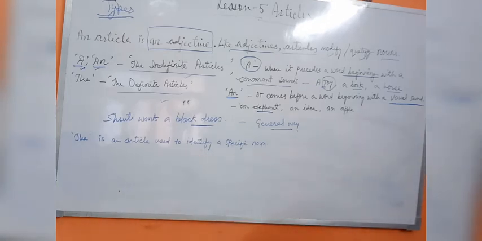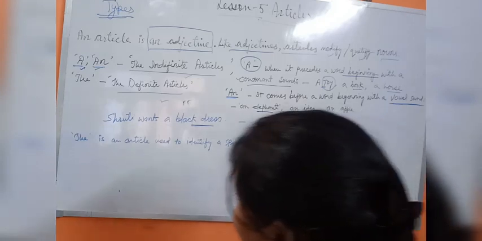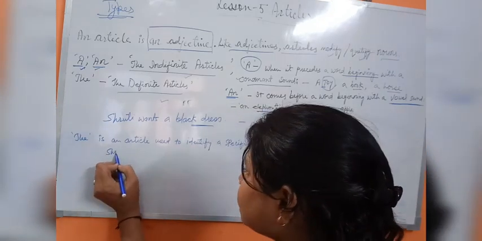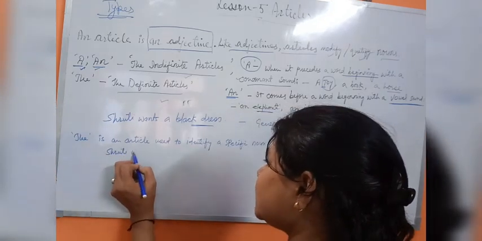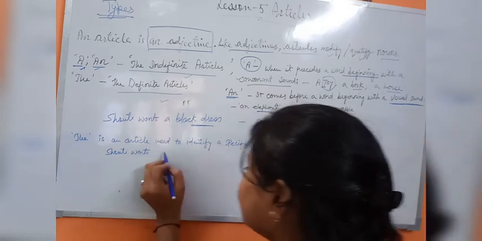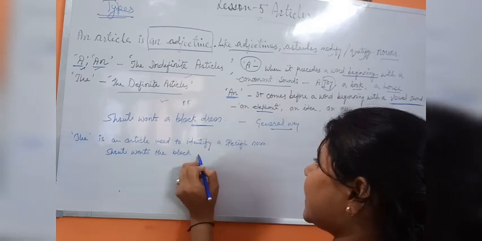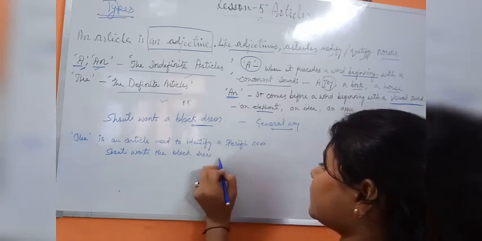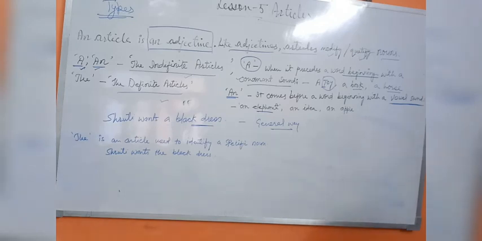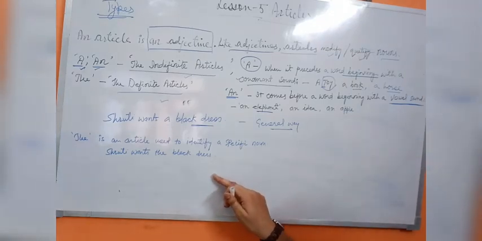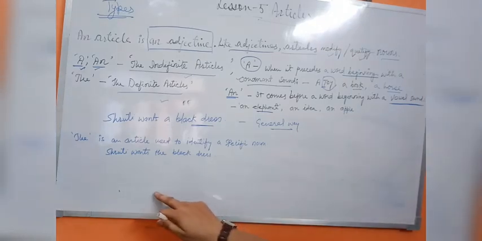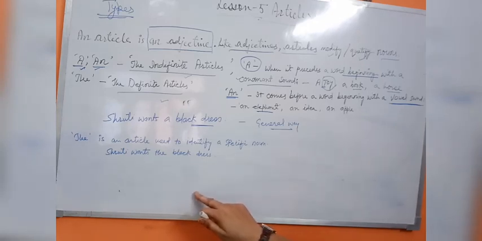Suppose I take the same example which I have written here. I will write: Shruti wants the black dress. If I write "Shruti wants a black dress", Shruti is choosing from dresses of several colors in front of her.